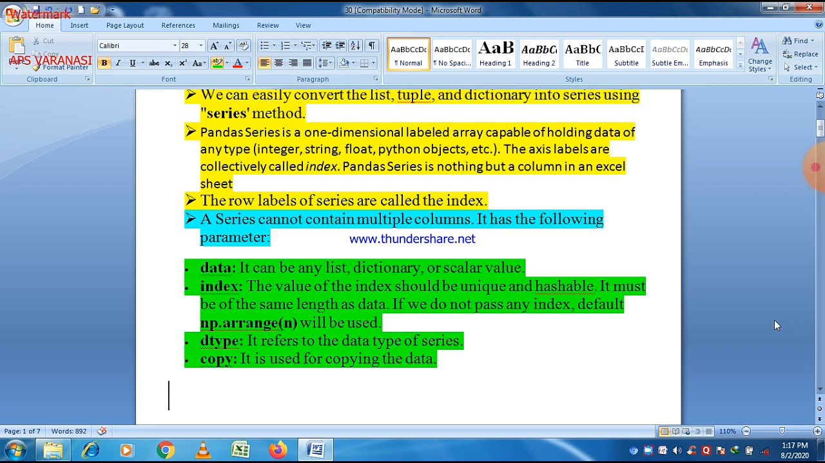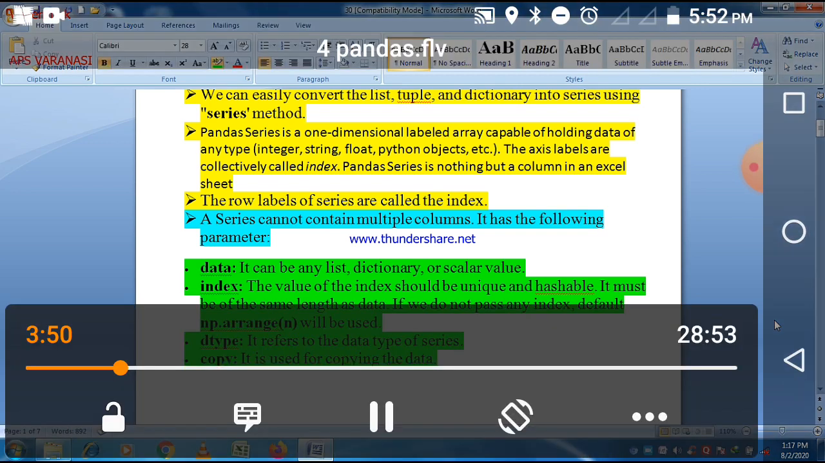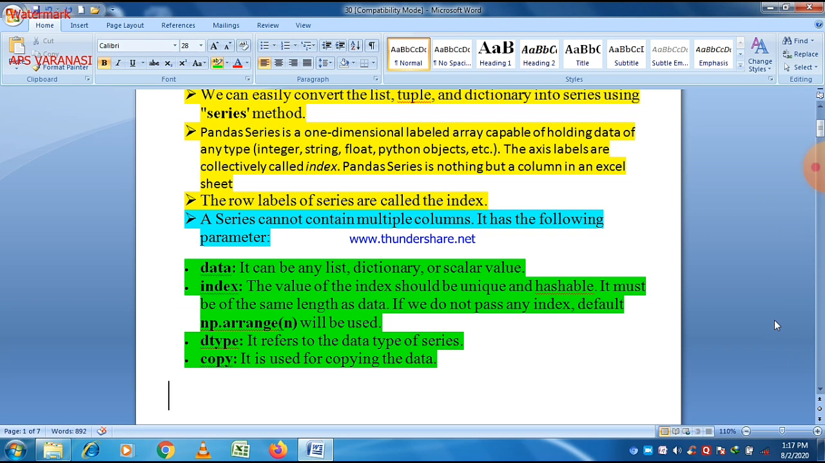But one very important thing regarding a series: we always create a series using data. Data may be a list, a dictionary, or a scalar value. At least data should be defined, otherwise an empty series will be created, which has no meaning at all. If you want to define its index values, you can also give the index; otherwise a default index will be there.